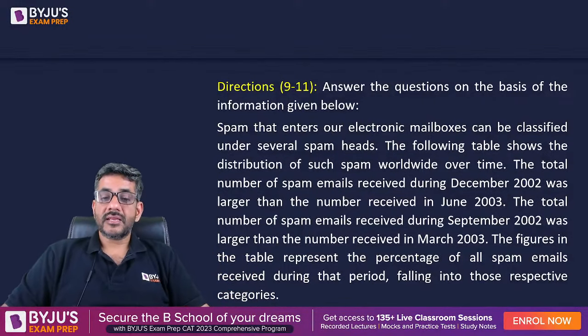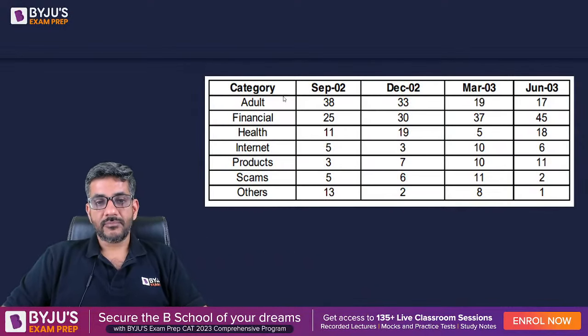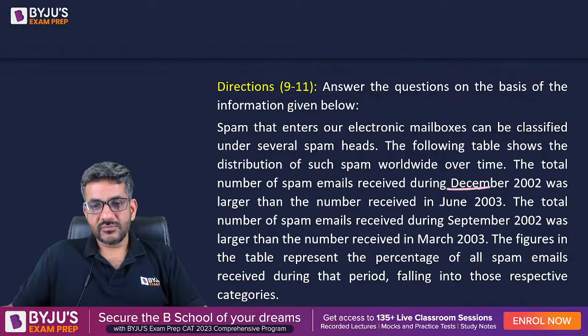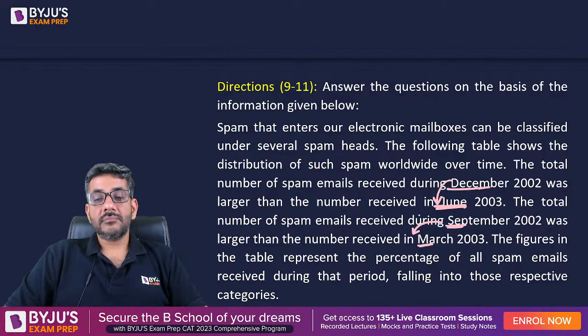The figures in the table represent the percentage of all spam emails received during that period falling into these respective categories. So here is the table provided to you, right? So keep that in mind. He has already told you September is more than March, and December is more than June. That is what is written, December is more than June, DJ, and September is more than March, SM. So DJ, SM.